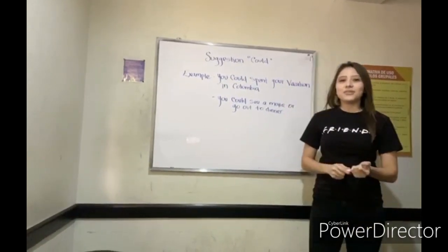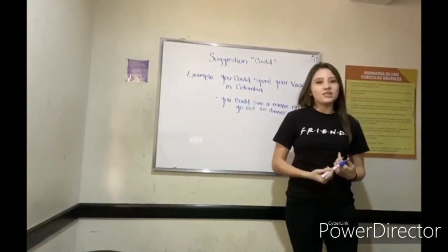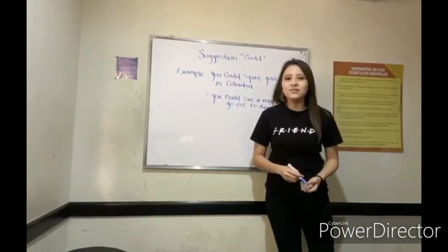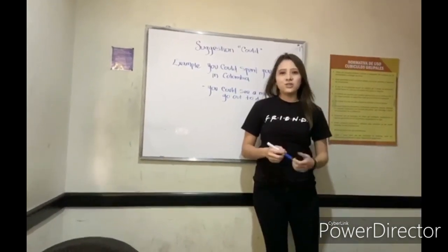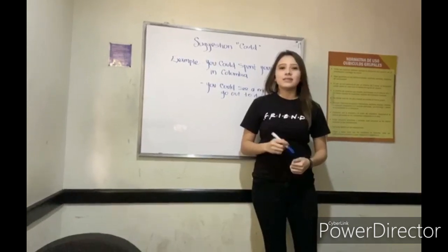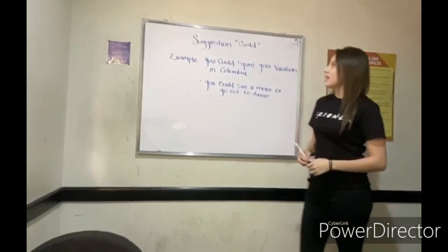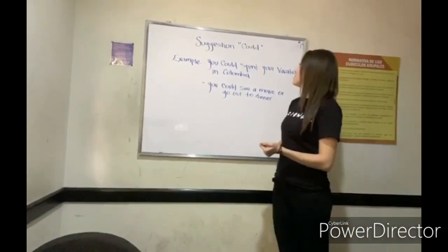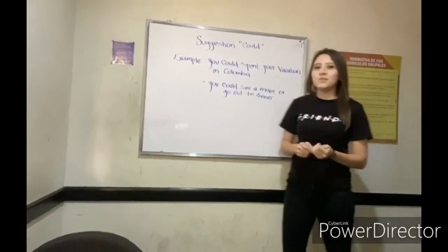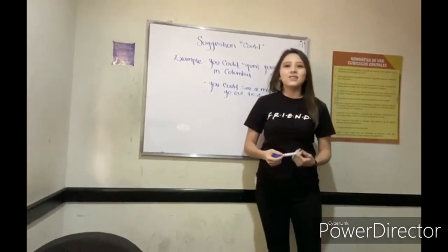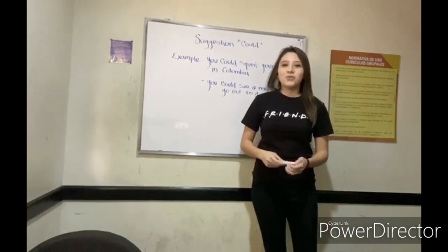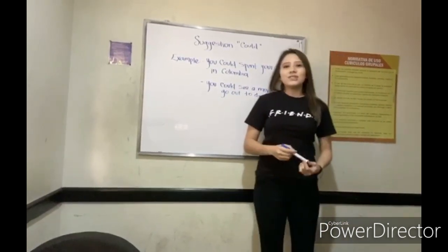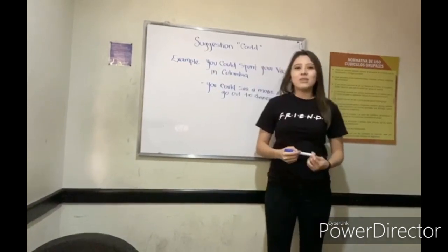Today I'm going to explain a little bit how we can use could. We often use phrases with could to make suggestions, but in suggestions, could cannot be used in a negative way. I'm going to give you some sentences using could. This is the first one. You could spend your vacation in Colombia. In these sentences, you can see the could is after the subject and before the verb. But the verb doesn't change because it's used in the base form.